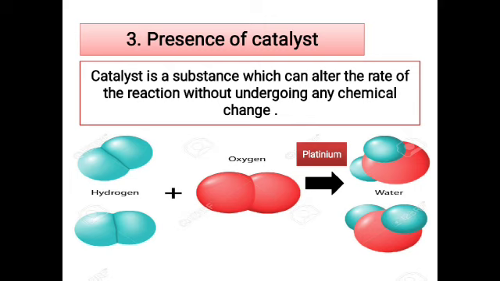So at normal room temperature the reaction is not happening, but in the presence of a catalyst, the reaction happens at a faster rate. This is what the catalyst does for the reaction. Here you can see the rate of the reaction is increasing. In detail, you will be learning about the catalyst again, and there I will explain it in more detail.